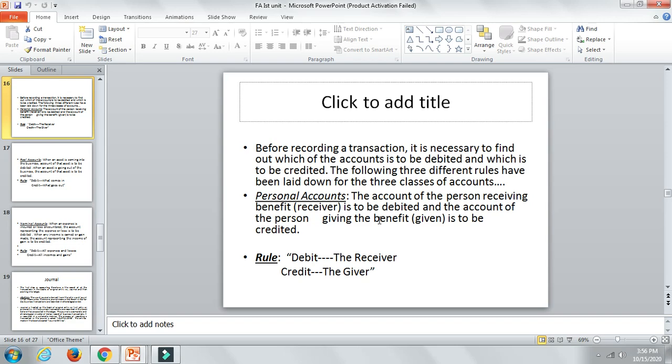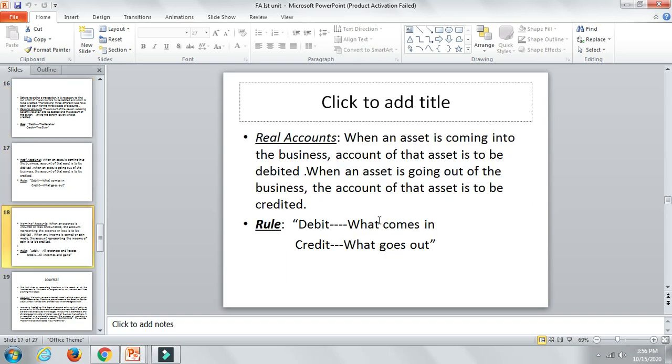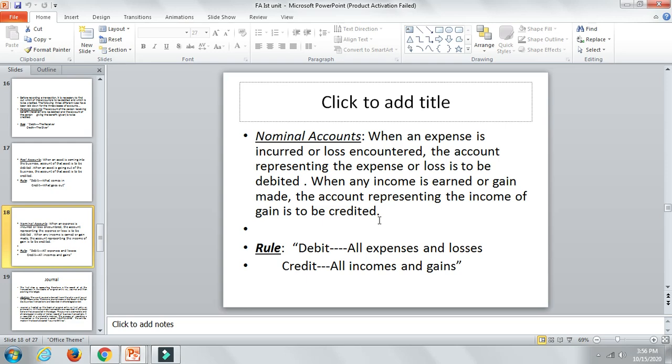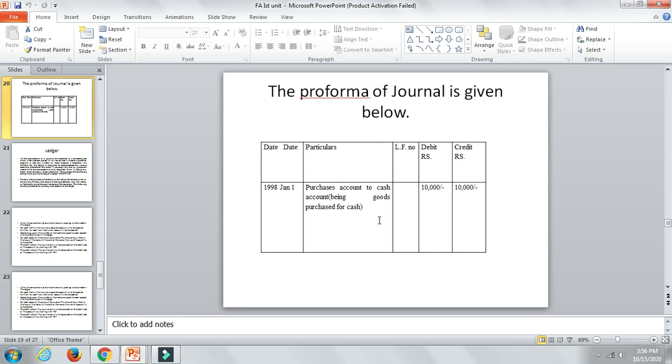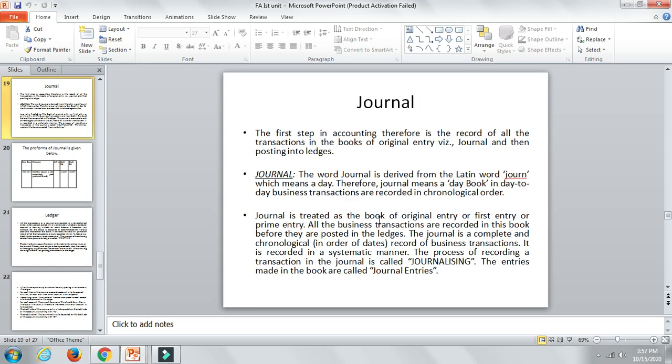Debit the receiver, credit the giver. Debit what comes in, credit what goes out. Debit all expenses and losses, credit all incomes and gains. Remember this. Let me explain the further part, then I am going to go to the problems also.